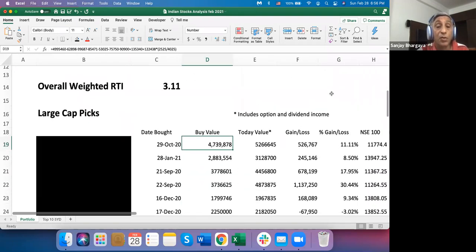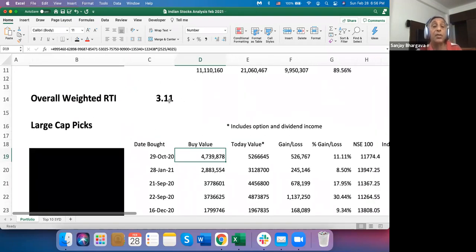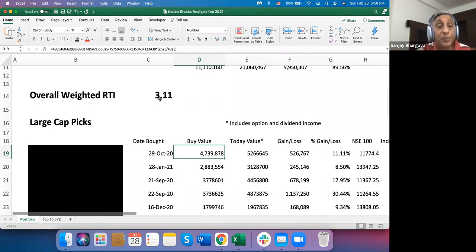Okay, so now let's move on. The overall weighted return compared to the index is 3.11. So I'm doing pretty well in my small cap picks when I analyzed it this month. I will repeat the analysis next month. Maybe next month won't be so good, but that's how I keep track.